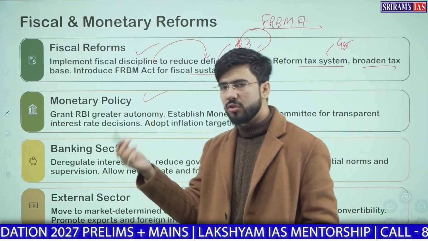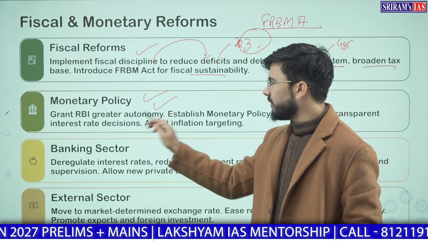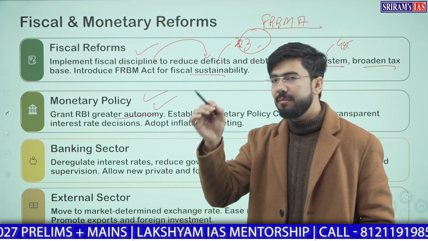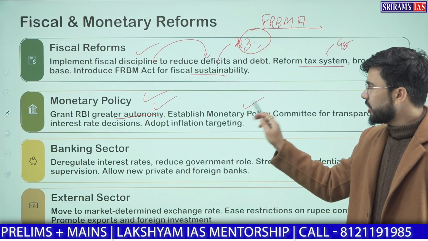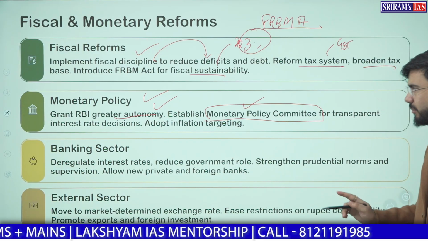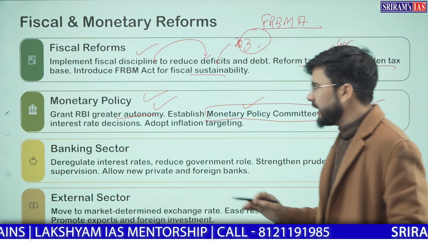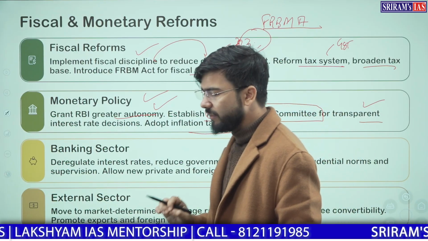Monetary policy was also changed. RBI was given autonomy to regulate the entire banking sector. We established the Monetary Policy Committee. We have not discussed it yet, but it will be discussed in the RBI chapter itself, for transparent interest rate decisions, and adopted inflation targeting.